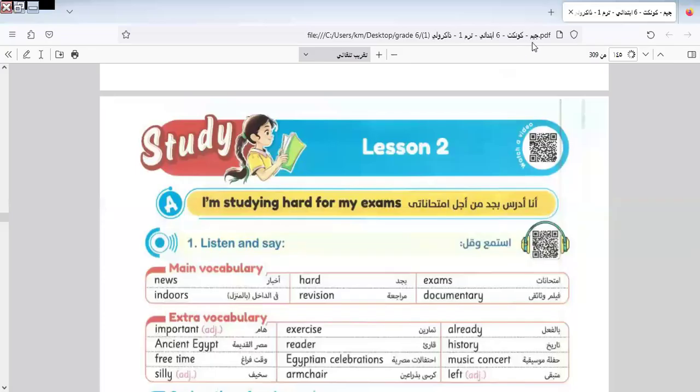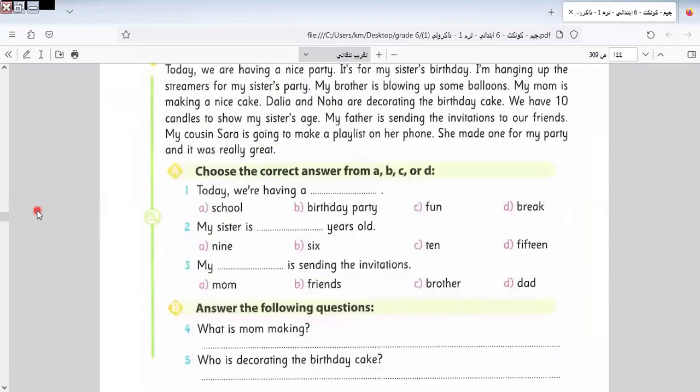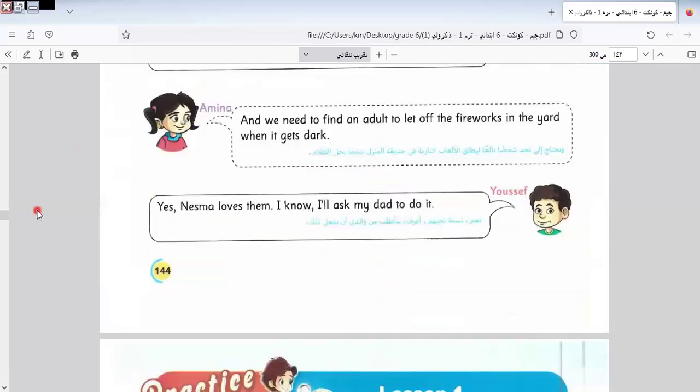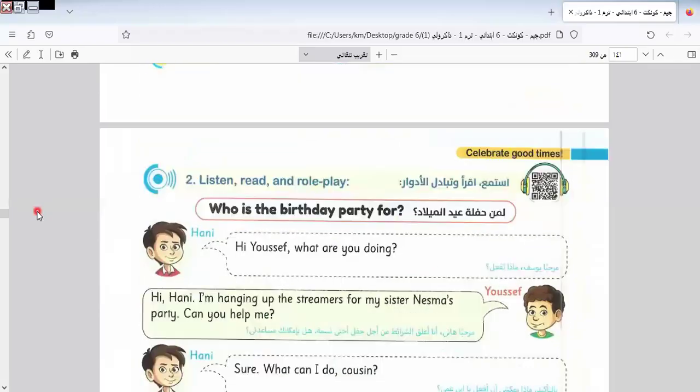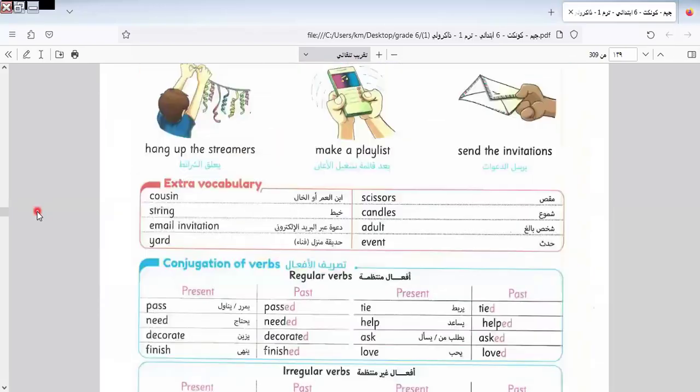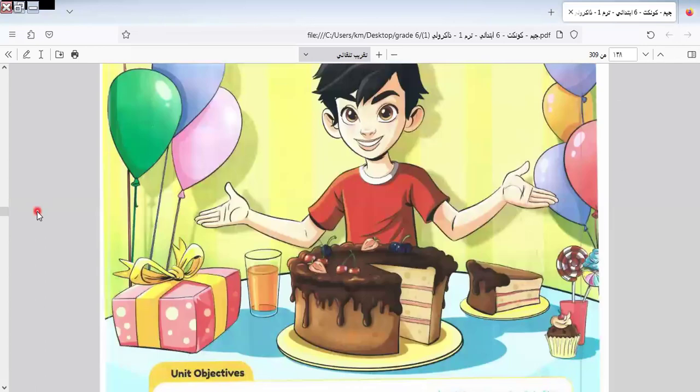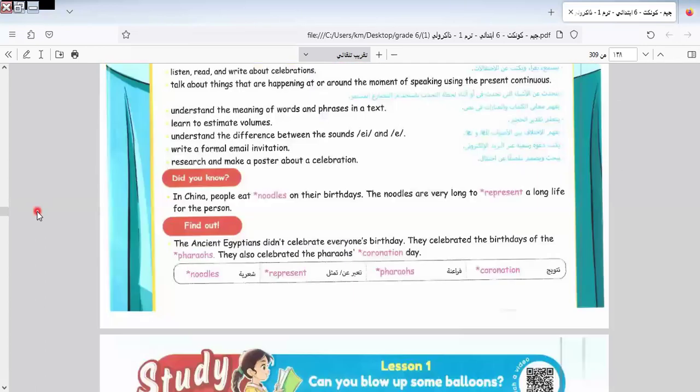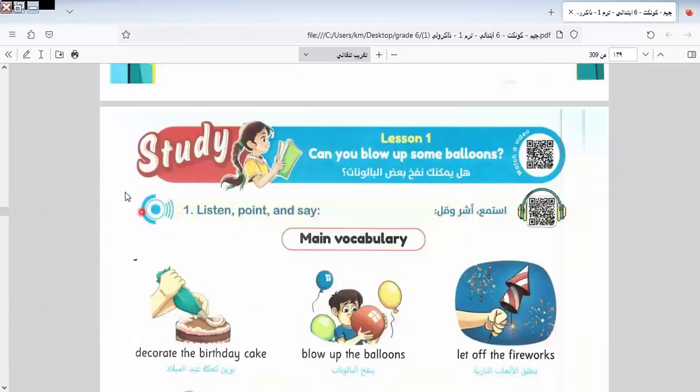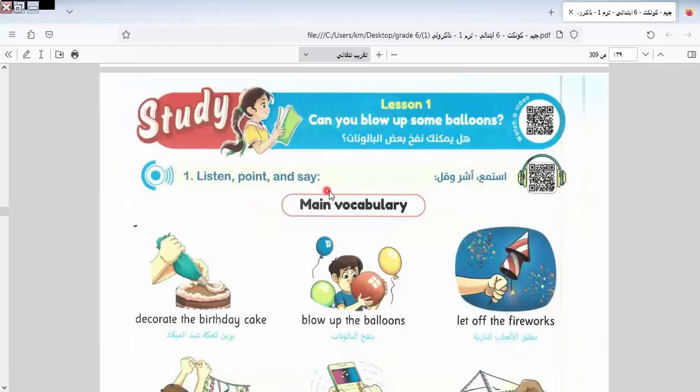Today we will go to lesson 2 in unit 4. I started unit 4 last class. Let me make sure it's unit 4. Yes, it's unit 4. Last class we took lesson 1. I will make a quick revision on this lesson, then I will go to lesson 2.